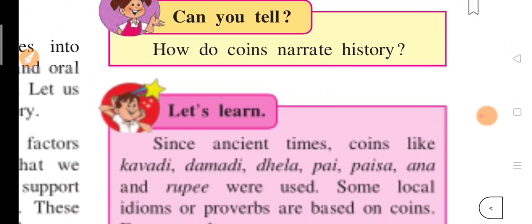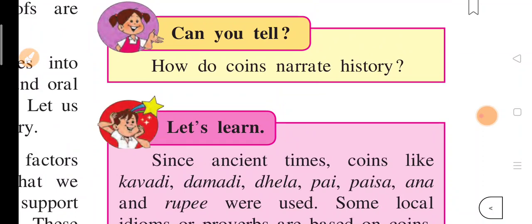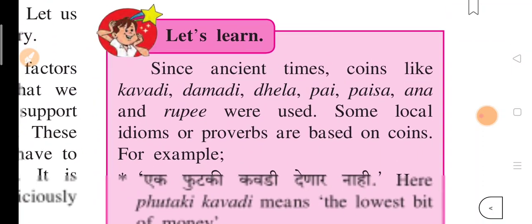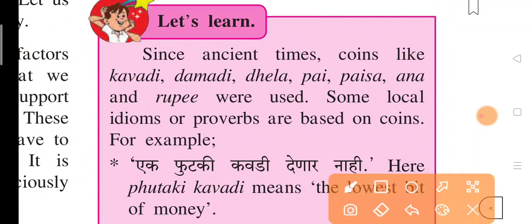Okay, so now can you tell how coins narrate history? Let's learn. Since ancient times, coins like kavadi, damadi, dela, pai, paisa, anna, and rupee were used.